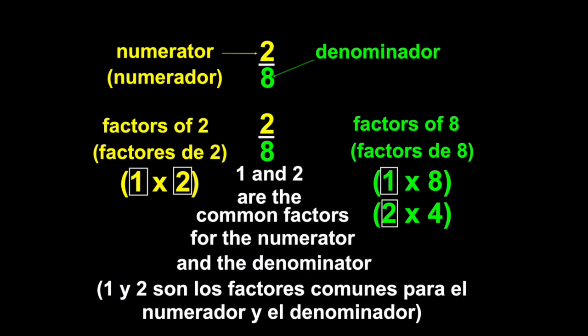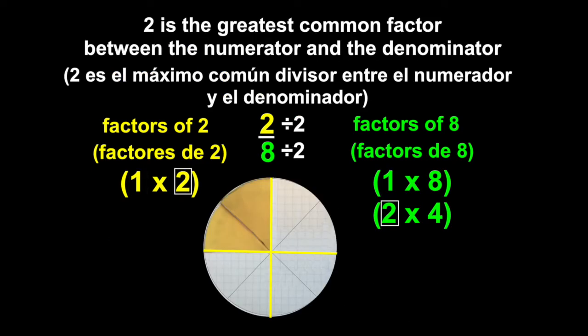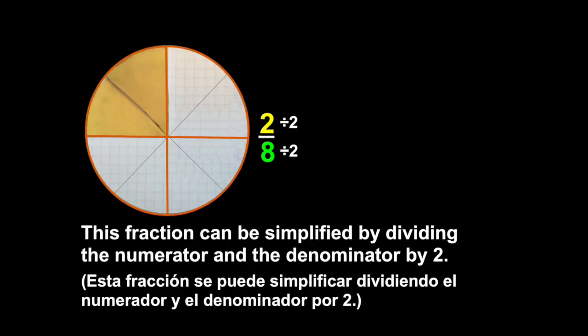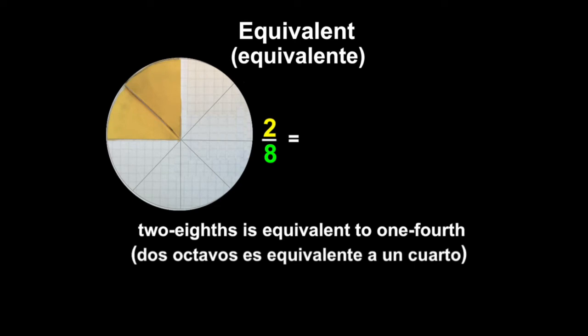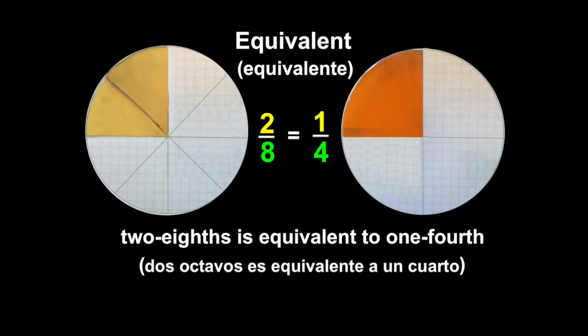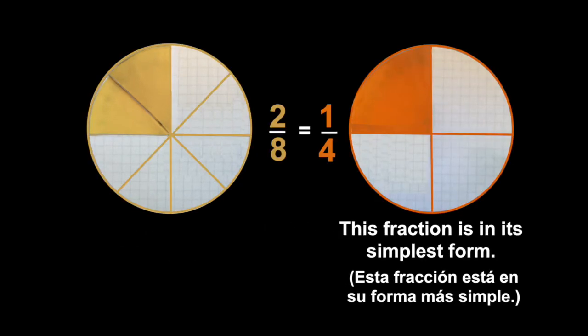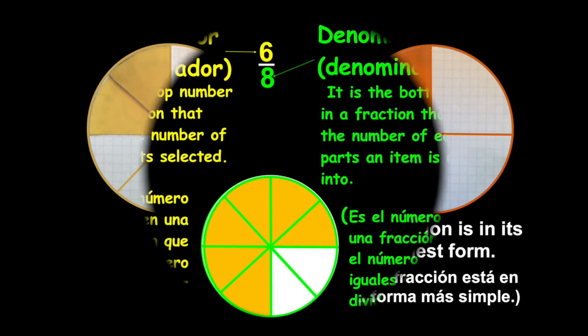Common factors. The greatest common factors. To simplify it, divide by the greatest common factors. 2/8 is equivalent to 1/4. 1/4 is much simpler, much easier.